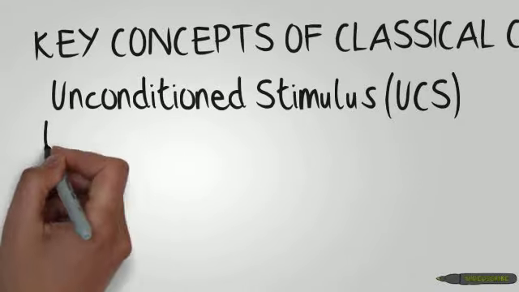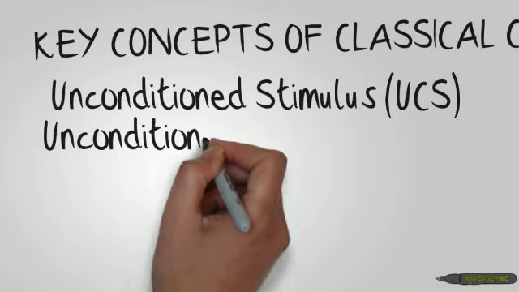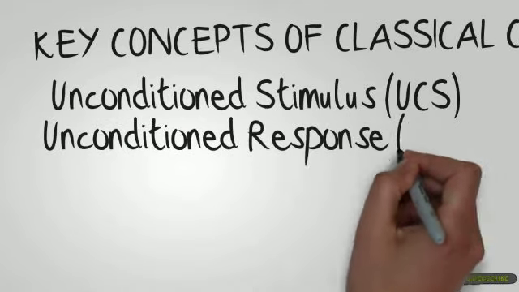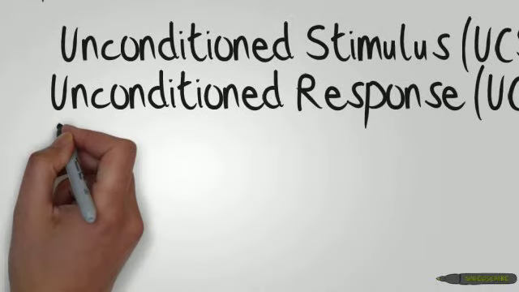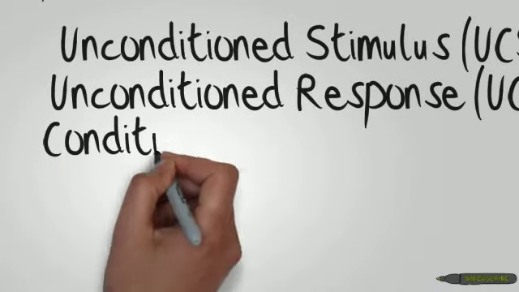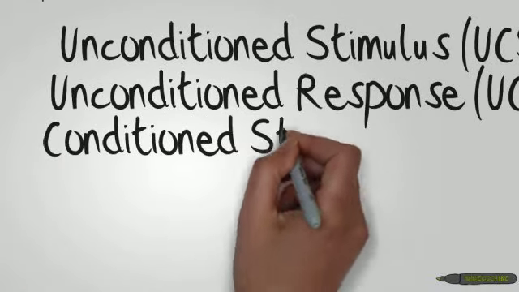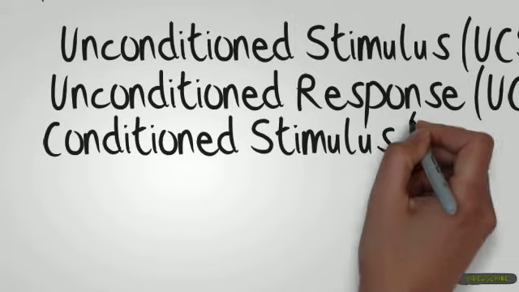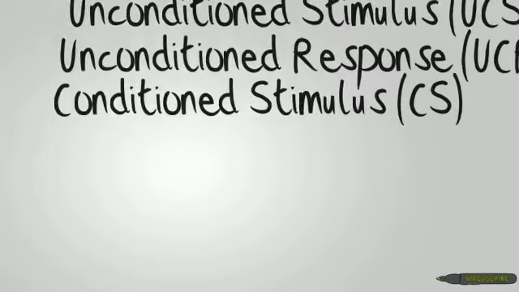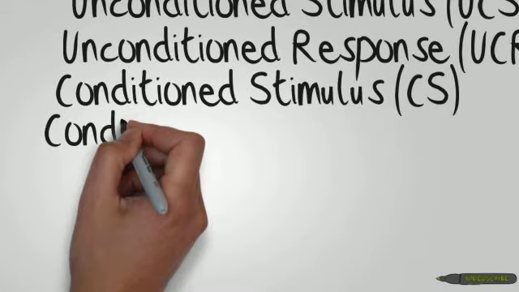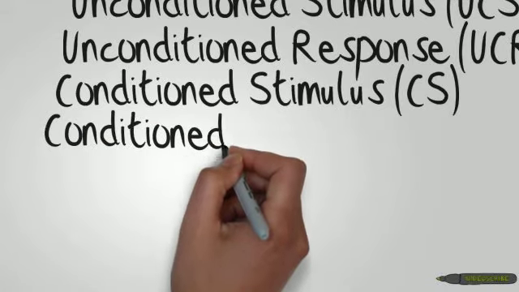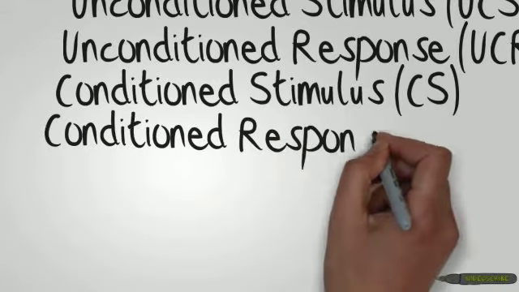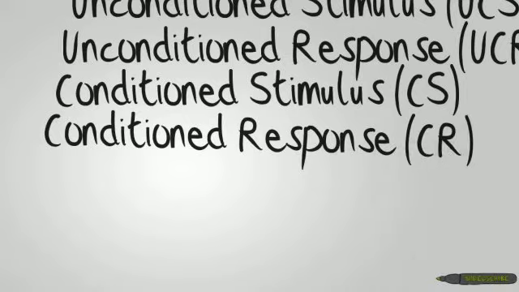Next is unconditioned response, an automatic response elicited by the unconditioned stimulus. Moreover, there is conditioned stimulus, a neutral stimulus that when paired with an unconditioned stimulus elicits a similar response. Next is conditioned response, a response that is learned by pairing the originally neutral conditioned stimulus with the unconditioned stimulus.